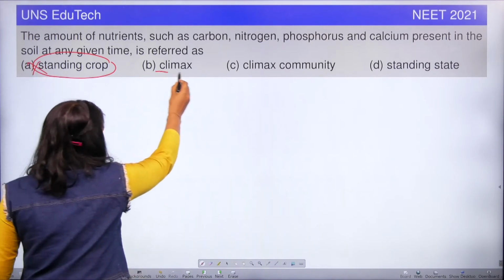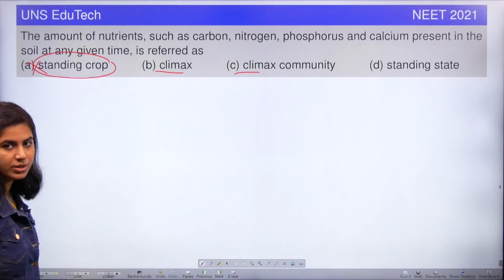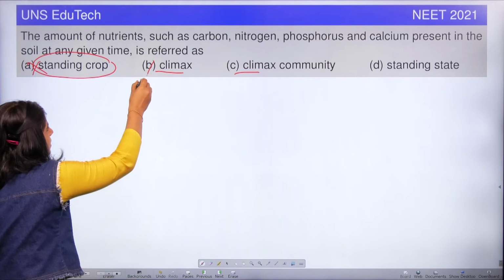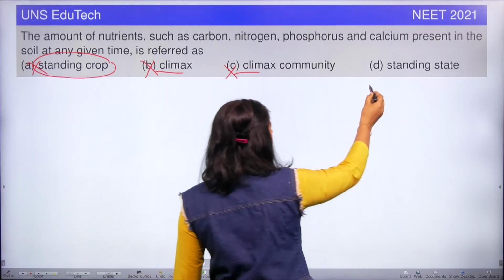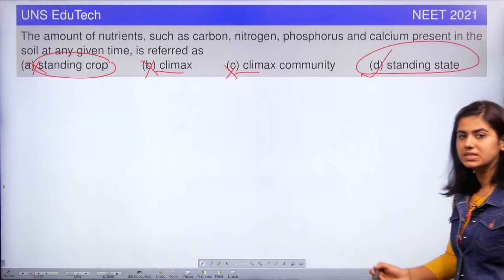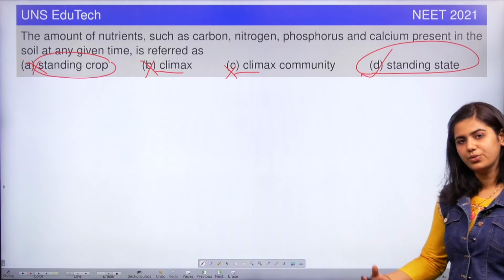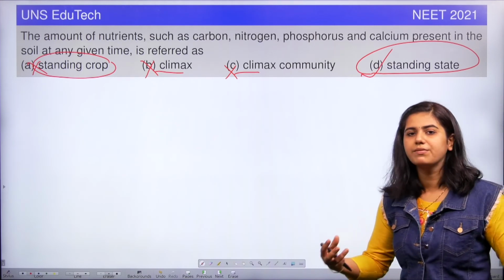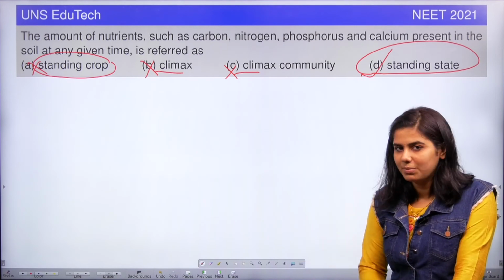And what about climax and climax community? We can totally avoid them because they are related to the ecological succession. So these two won't be the answer, right? And the final option that is remaining is standing state. So the option is D, the standing state, which is the amount of non-living nutrients present at a given time, which gets depleted and replenished by the living matters itself.